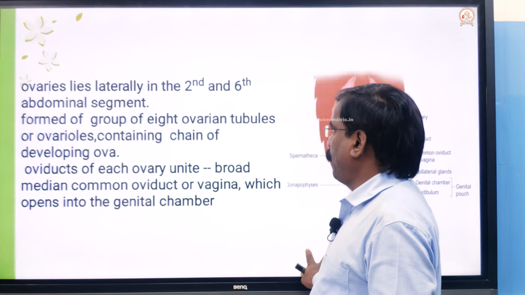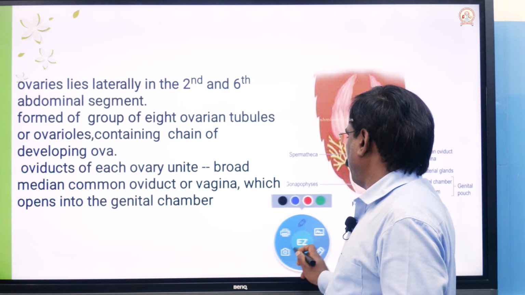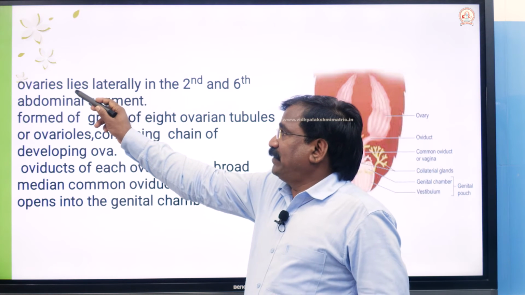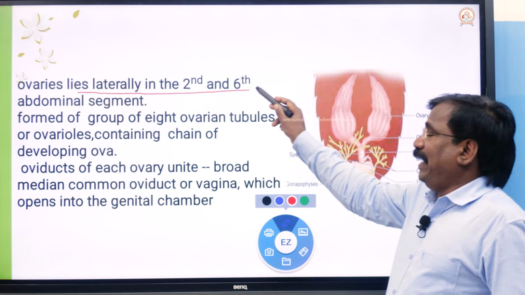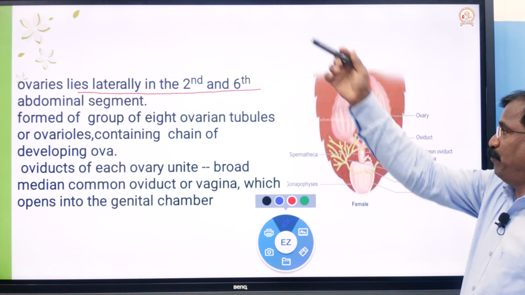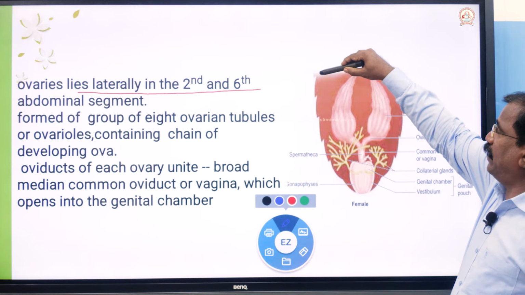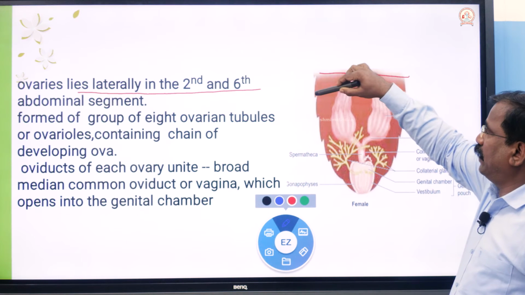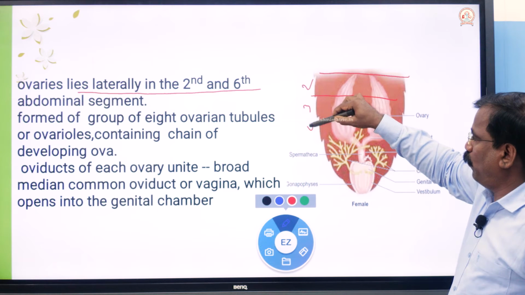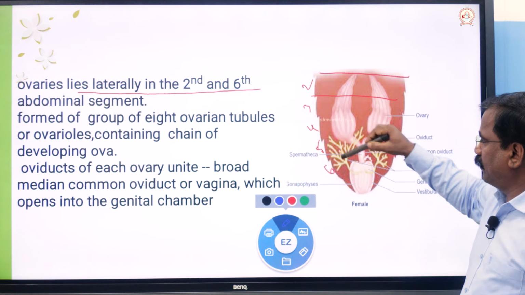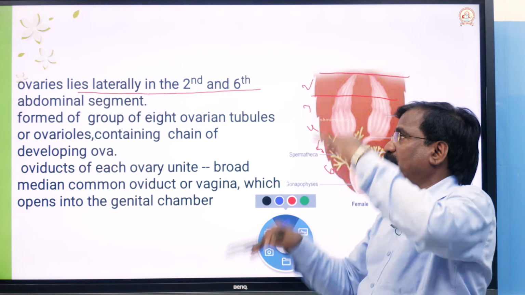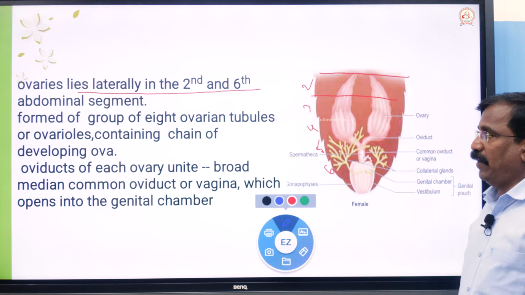What is the ovary? The ovary is a female primary sex organ. It lies laterally between the second and sixth abdominal segments, that is, second, 3, 4, 5, 6. The female ovary extends between the second and sixth abdominal segments.